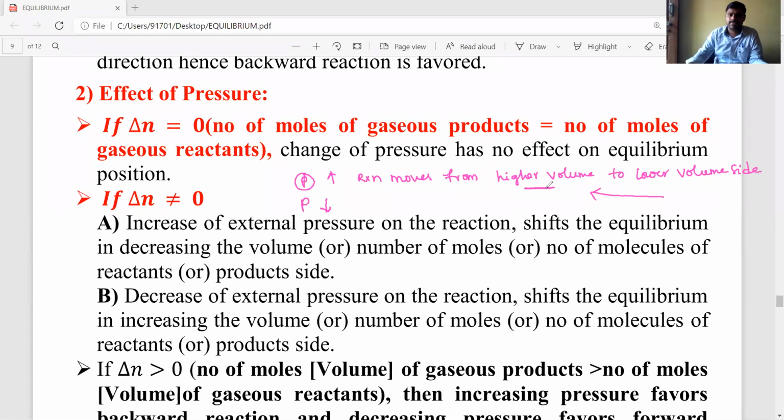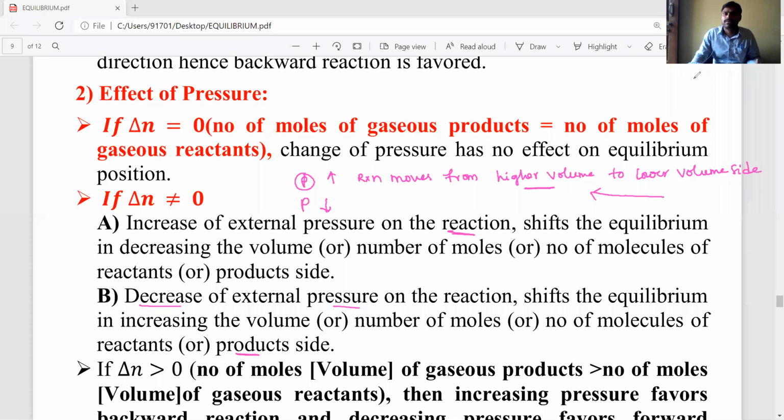If the external pressure on the reaction is increased, the equilibrium shifts towards decreasing volume, or number of moles or molecules, of either the reactants or product side. Next, if the external pressure is decreased, the equilibrium shifts towards increasing volume of either the reactants or product side.